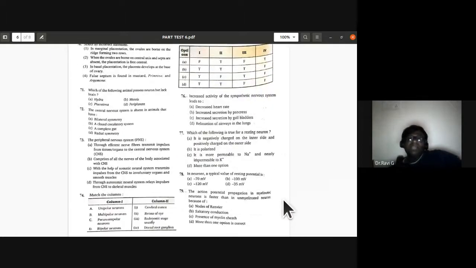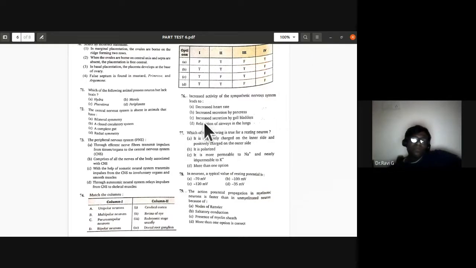So increased activity of the sympathetic nervous system leads to decreased heart rate, increased secretion by pancreas, or increased secretion by gallbladder, or increased relaxation of airways in the lungs. Adrenaline is going to be secreted in this activity in coordination with that.